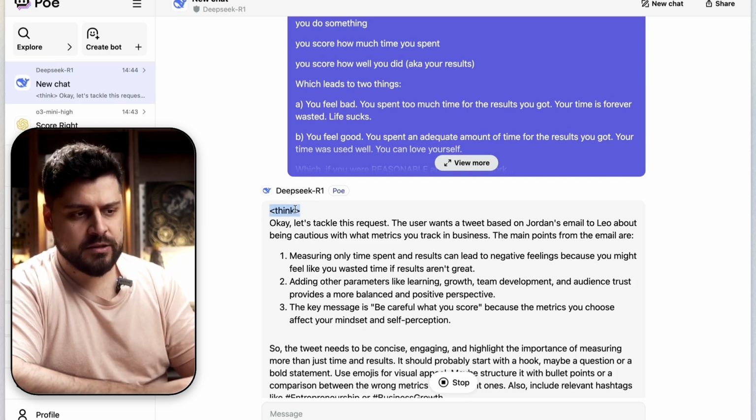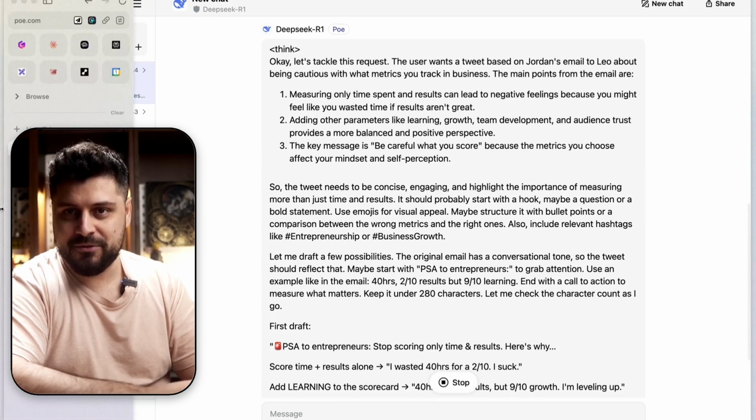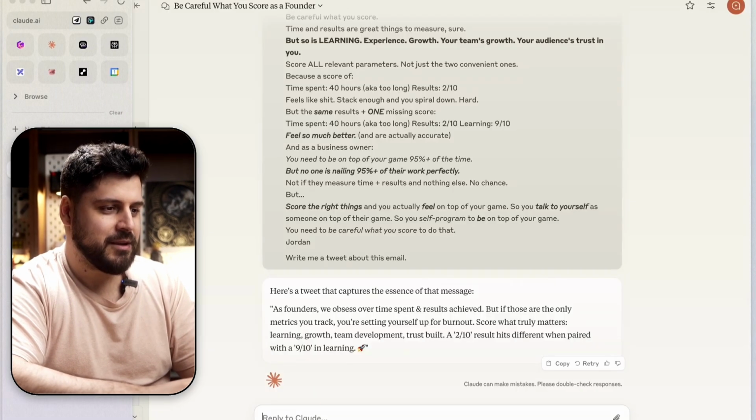I don't believe DeepSeek shows it. I have only used it through the API. This is the first time I have been logging into the actual platform. Okay, all right. It's still thinking. Cool, and it's explaining why it works.